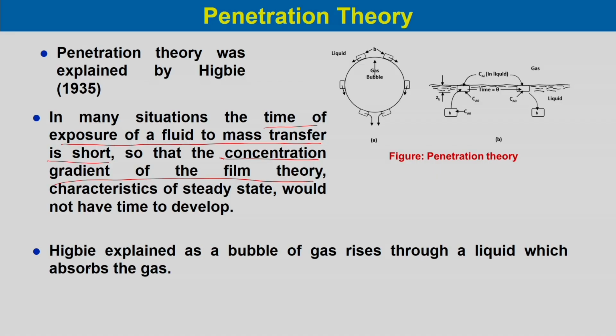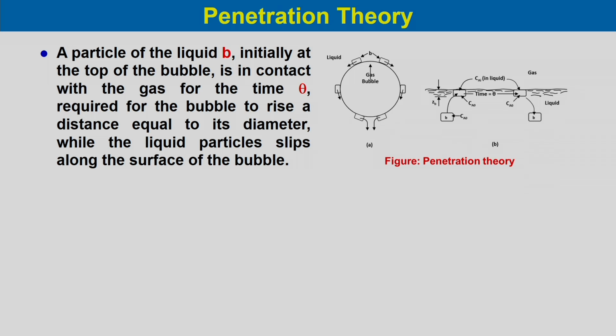Higbie explained it as a bubble of gas rising through a liquid which absorbs the gas. In figure A, a bubble of gas rises through a liquid which absorbs the gas, and a particle of liquid B, initially at the top of the bubble, is in contact with the gas for a period of time theta.